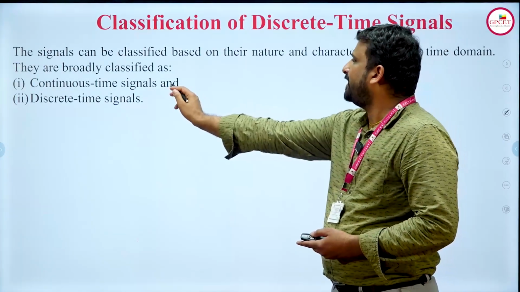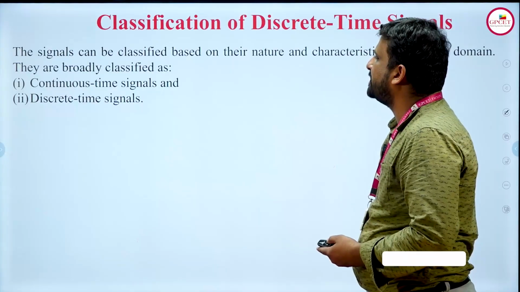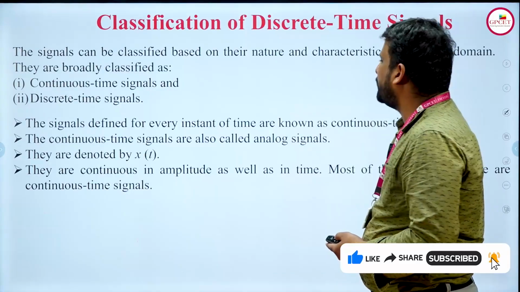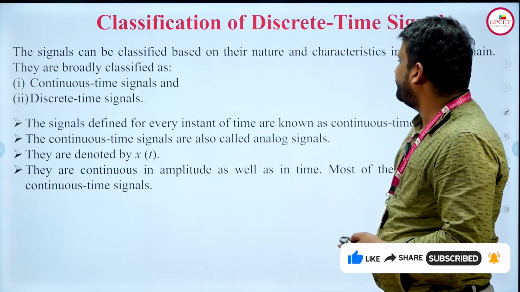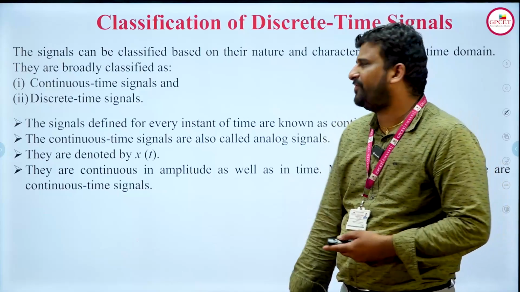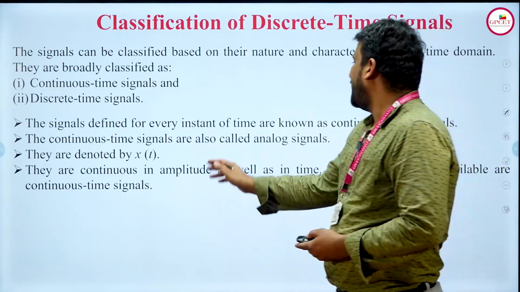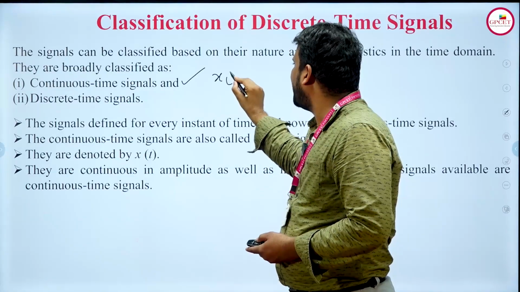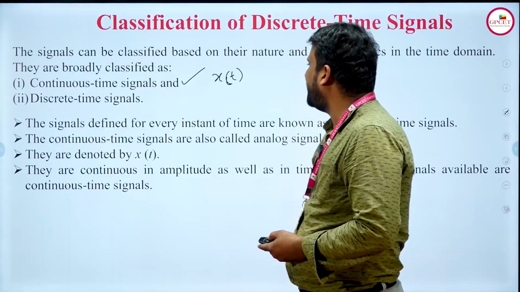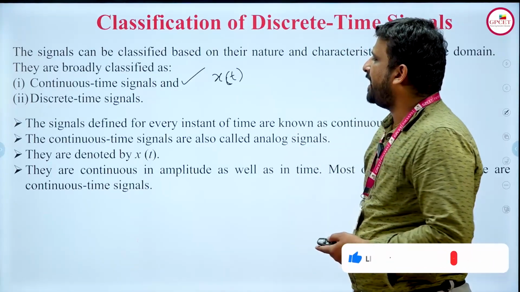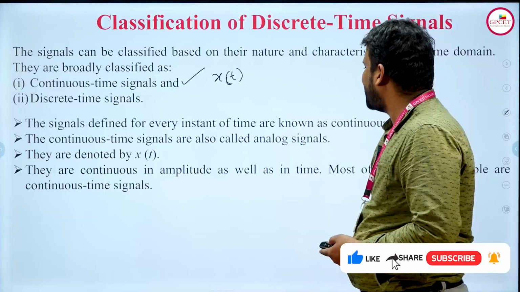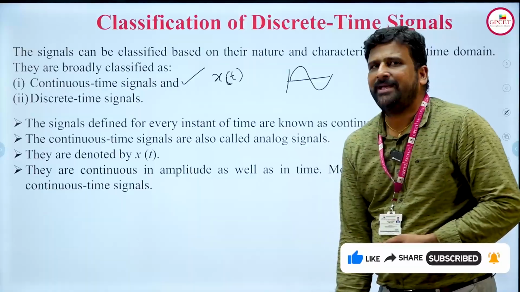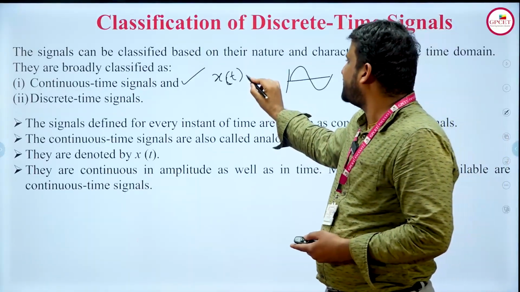Fine. And finally, the classification of discrete time signals. As I told you, there are continuous time signals, which are nothing but analog signals, and discrete time signals. When we say continuous time signals, the signal is defined for every instant of time, which is known as a continuous time signal, and they are also called analog signals, denoted as x of t. All the analog or continuous time signals will be represented as x of t. They are continuous in amplitude as well as time. That's why we call it a continuous time signal, and it is represented as x of t.